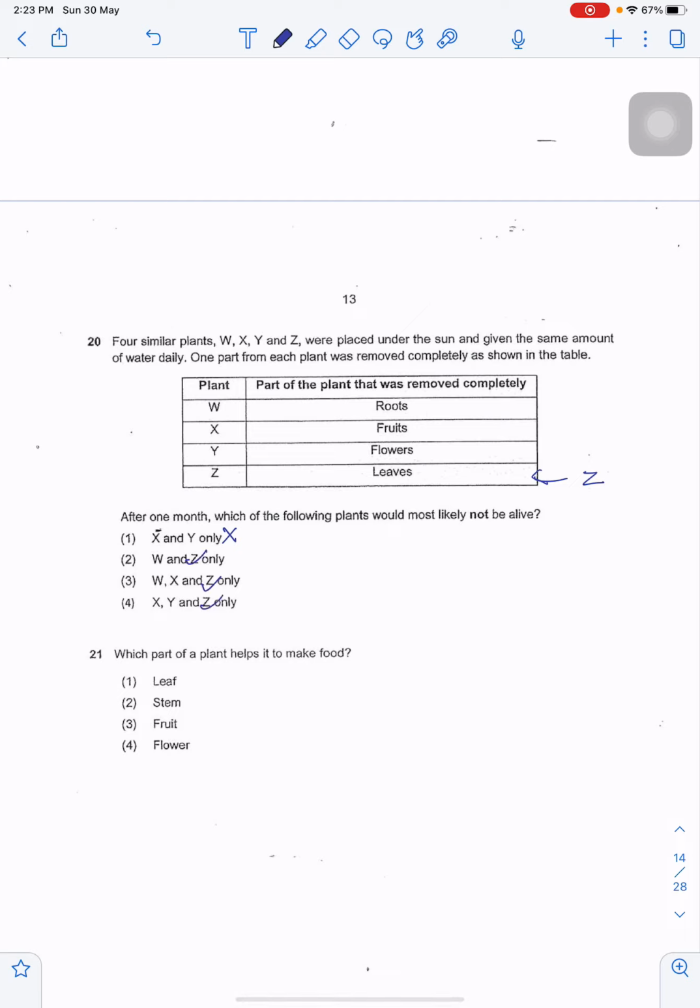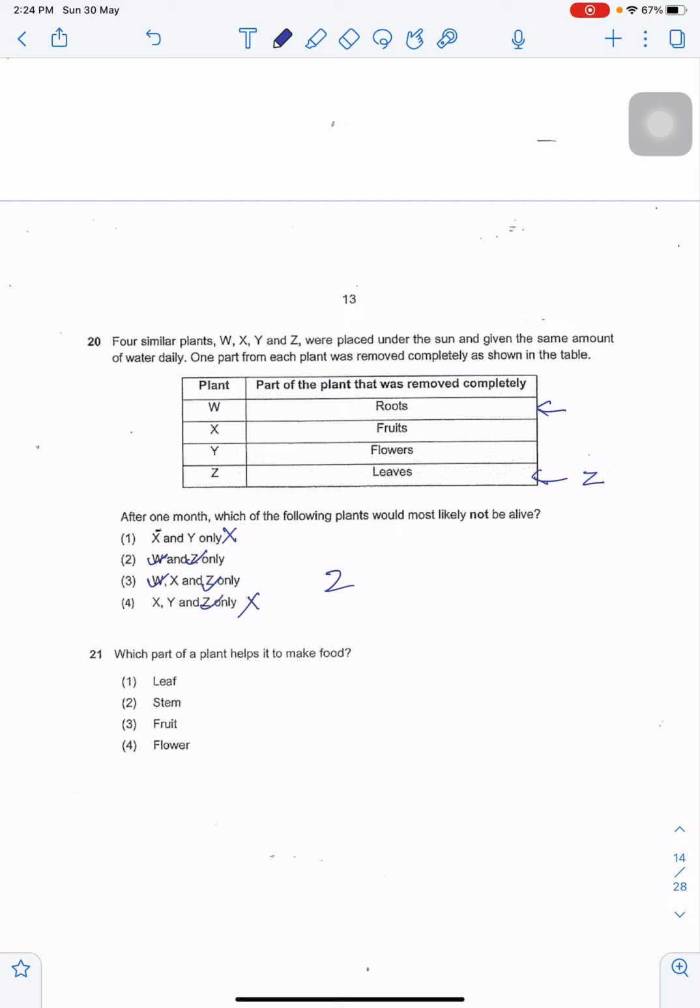Z is correct. Let's look at W. If plant W has its roots removed, plant W will die as well, as roots allow the plant to take in water from the soil. So W is correct. We know that option 4 is wrong. Now, we need to take a look at plant X. If the fruits were removed completely, can plant X still survive? It can. Okay, so the answer is 2.